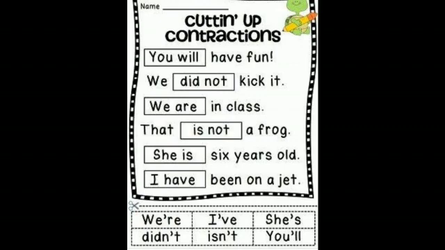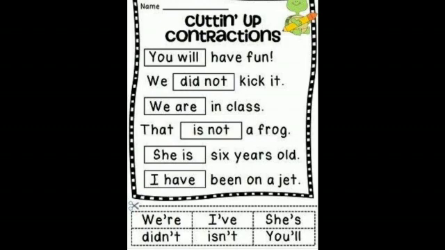Now we'll see how these contractions are formed. You will have fun. So we can write you'll. We did not kick it. We didn't, D-I-D-N apostrophe T. We didn't kick it. So in place of did not, didn't is used as a contraction.